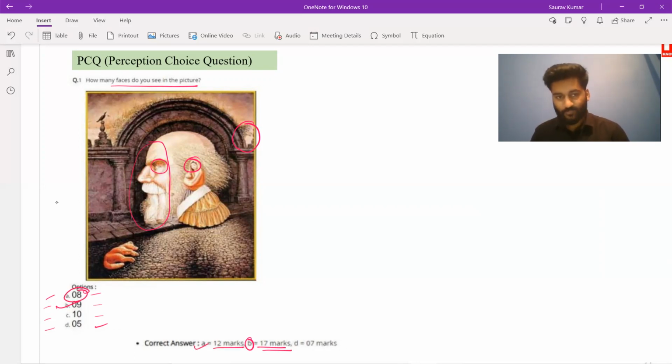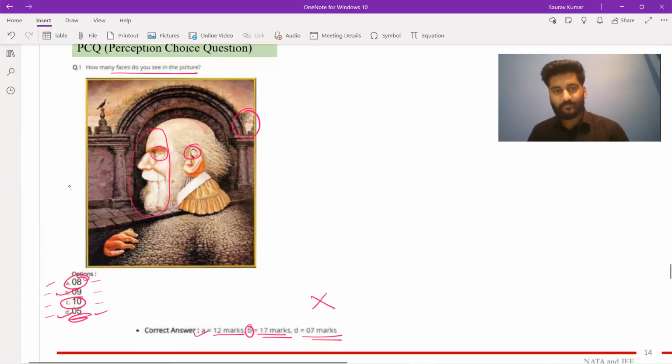get 12 marks. Those who tick on D for 5, they were able to find only 5 faces, still they will get 7 marks. But those who go beyond 9, that is 10, now 10 faces are not there, so they will not get any marks. So this is one of the types of PCQ questions.